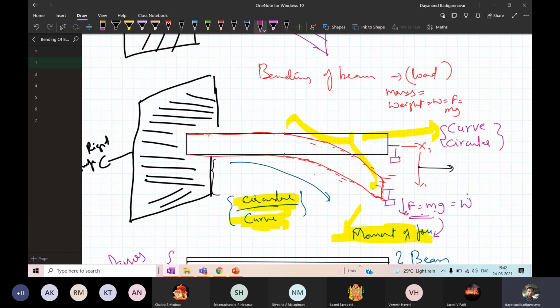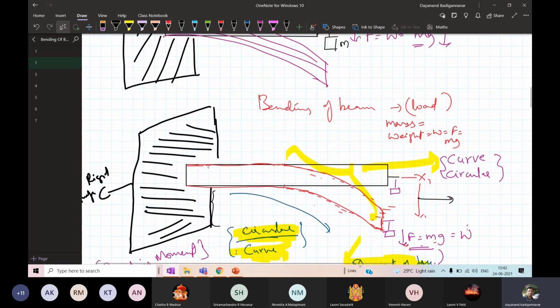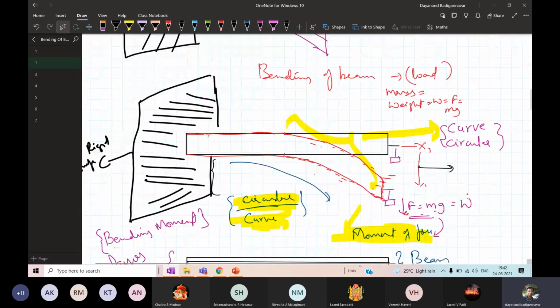Okay, in the next class we shall go in detail about the calculation of the bending moment. Okay, we will learn what bending moment is, what restoring bending moment is, and then how to calculate it. Okay, got it. So hope it is clear to you.